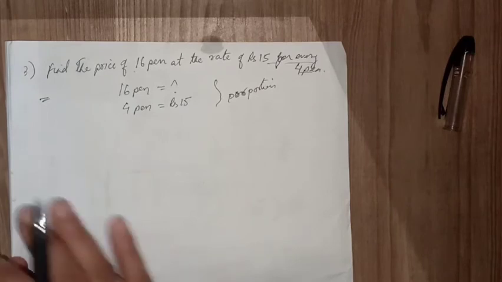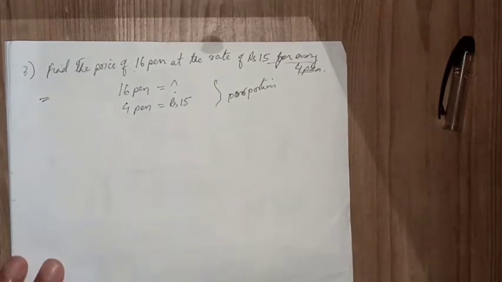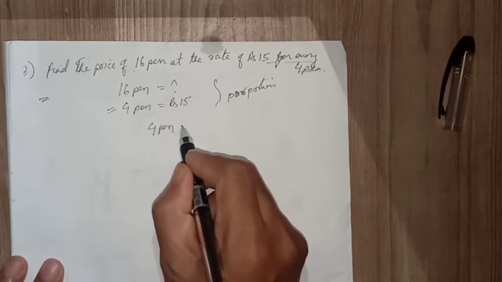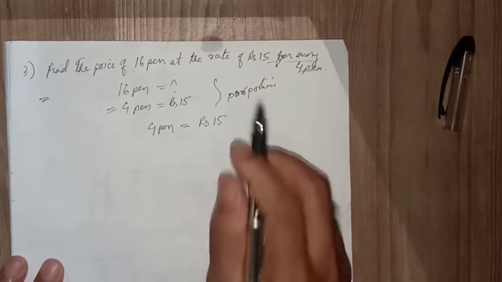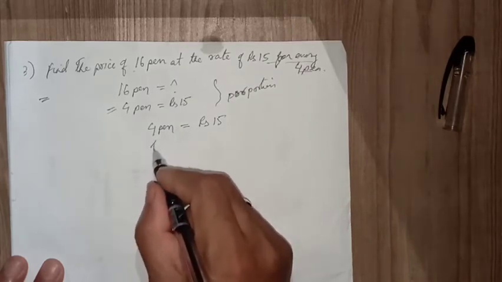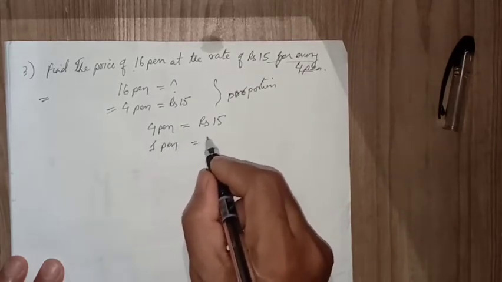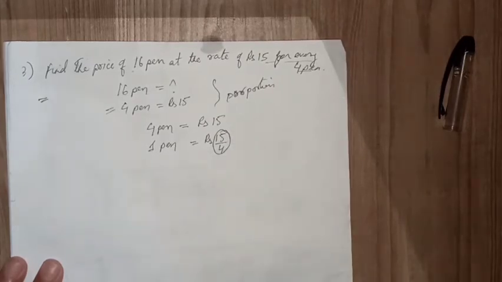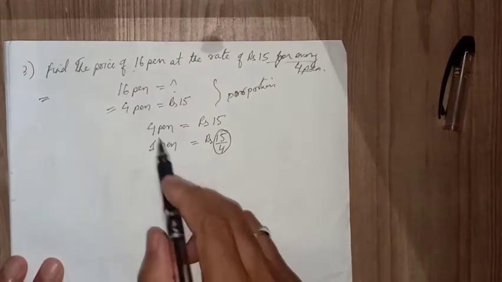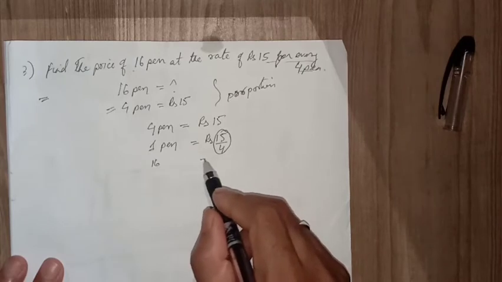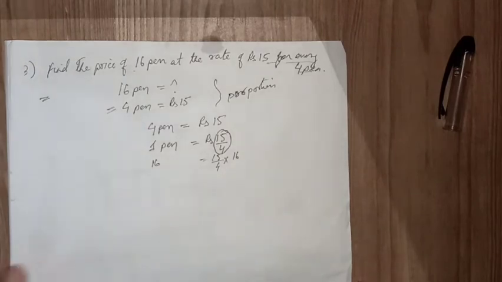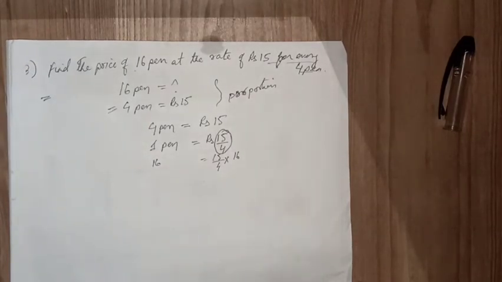So see, now how are we going to solve this? First of all, the cost of 4 pens is how much? Rupees 15. Fine. That means what? The cost of 1 pen is how much? Rupees 15 by 4. This is a particular ratio. Now if you apply this concept to find the cost of 16 pens, how are we going to do it? 15 by 4 into 16. Yes, 15 by 4 into 16 you have to do.